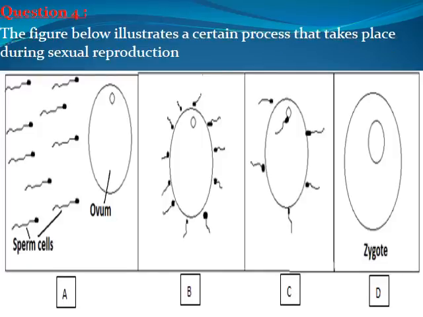The figure below illustrates a certain process that takes place during sexual reproduction. First question, Ali, read it please. Question number 4. What's the name of this process? Fertilization. Excellent. Thank you.